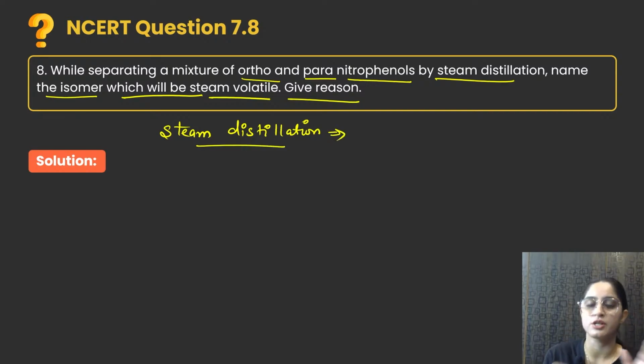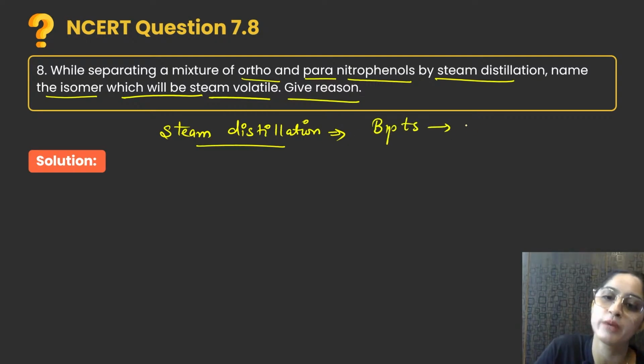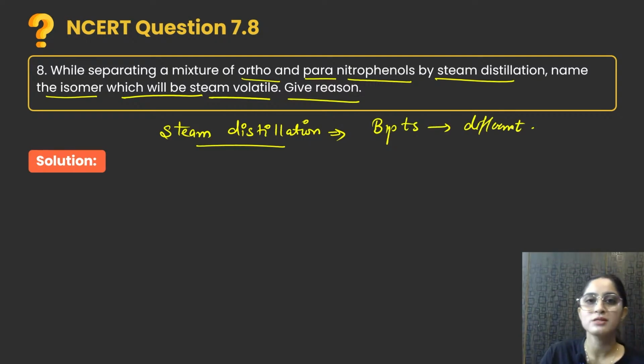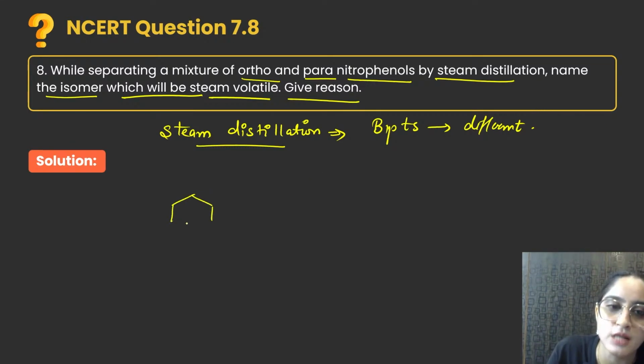What is distillation? Distillation is basically separating mixtures with the help of boiling points. That means the boiling points of the two components should be different. So steam distillation means it just needs steam and it will vaporize, which means the boiling point is very low. Now beta, let us talk about the two things they have given us.